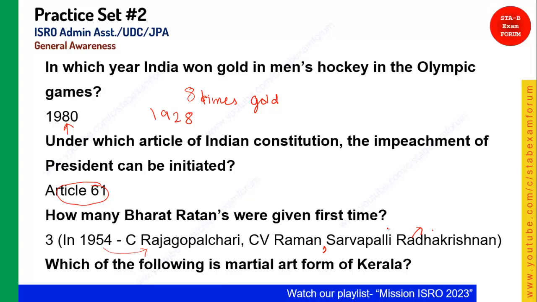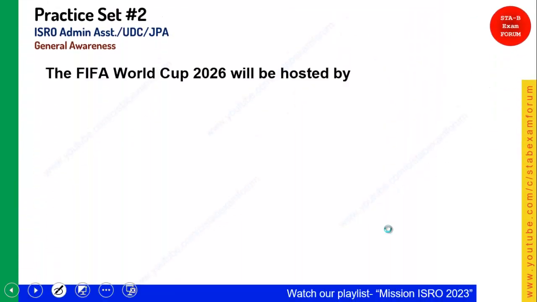Which of the following is a martial art form of Kerala? In the last video I told you it is Kalaripattu. Okay, it is a martial art form of Kerala, Kalaripattu. Okay, let's see the next question.